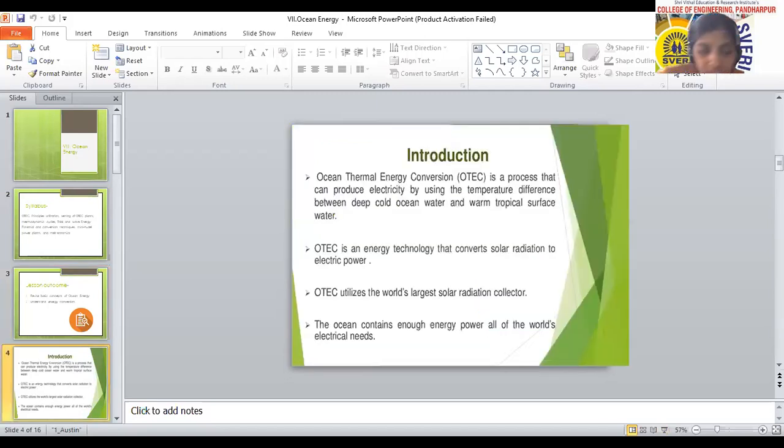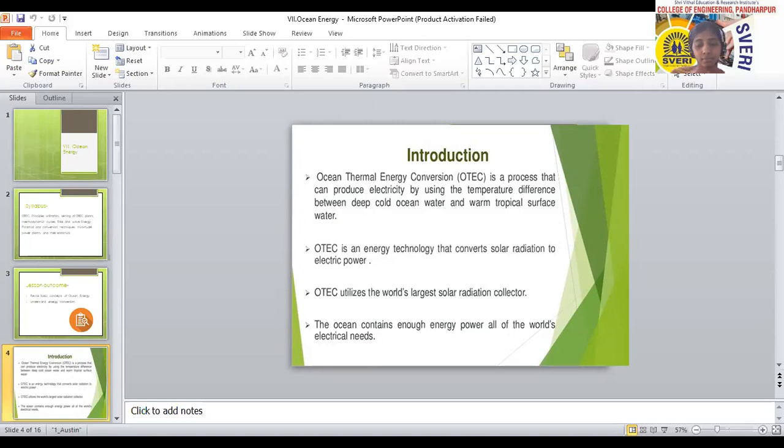Okay, if we speak about the introduction of the chapter, ocean thermal energy conversion is a process that can produce electricity by using the temperature difference. Temperature difference means what? Which type of temperature difference? The solar radiations that fall on the surface of the ocean emit heat energy, and that heat energy is absorbed by the surface of the water available in the ocean.